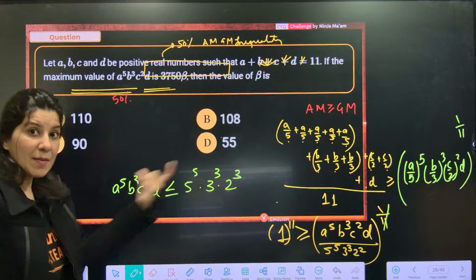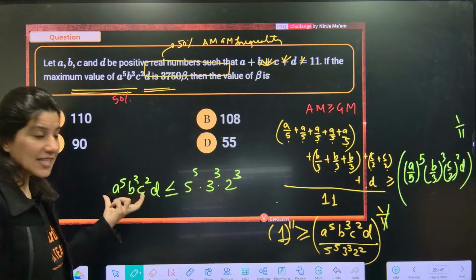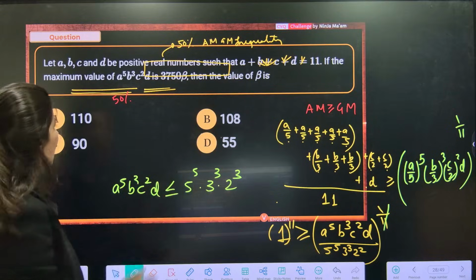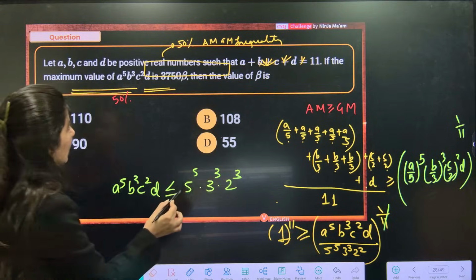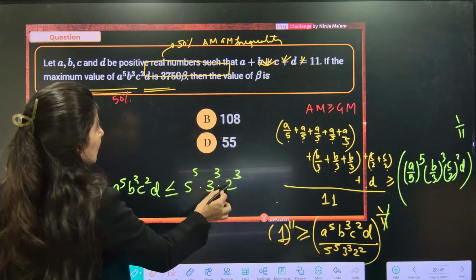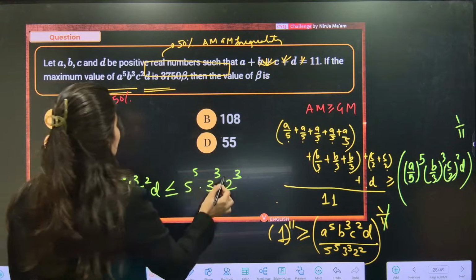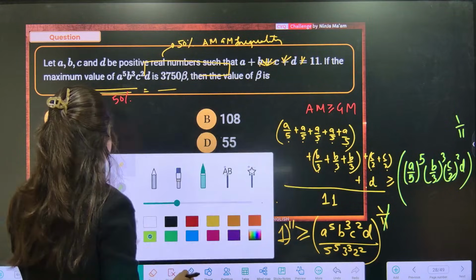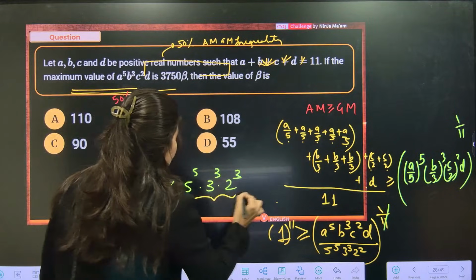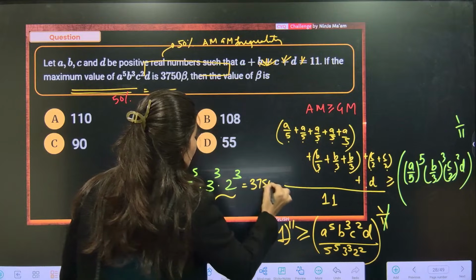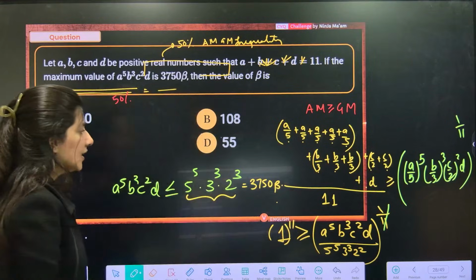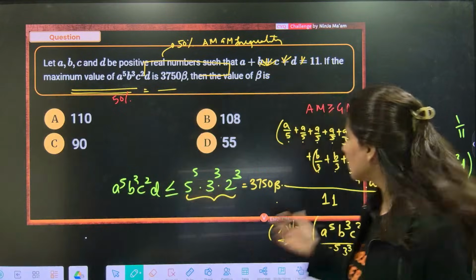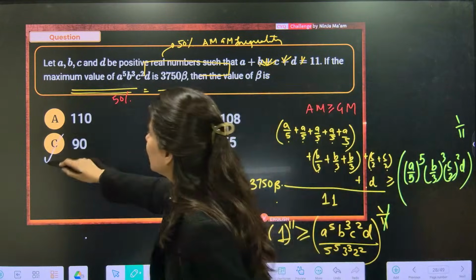So the maximum value, can you see? This expression is always less than or equal to this. So the maximum value is this, 5 power 5, 3 cube, 2 square. As per the question, the maximum value is 3750. So this thing is equal to 3750 beta. Clearly, if you solve it, what will beta be? Option C, 90 will be the answer.